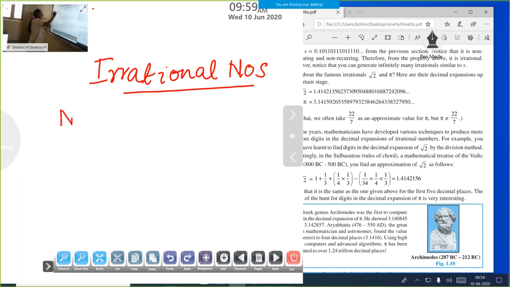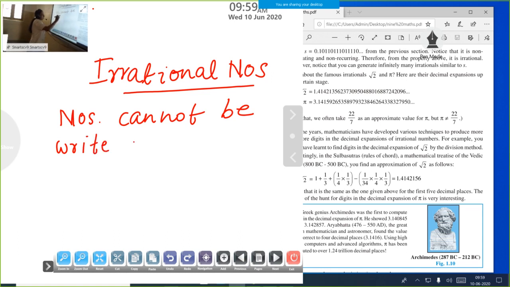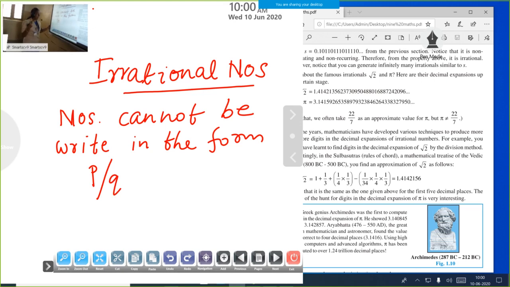Numbers cannot be written in the form P by Q. Such numbers are known as irrational numbers.